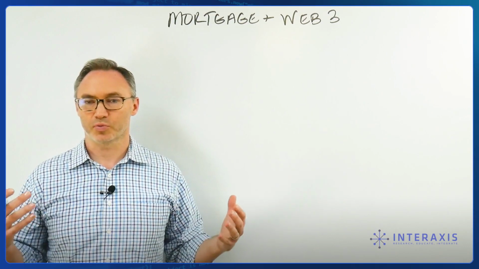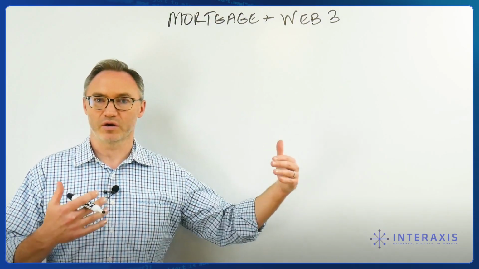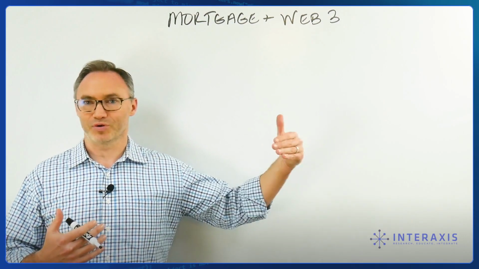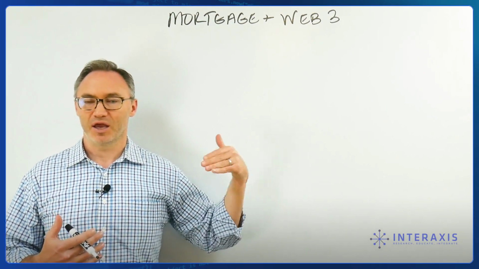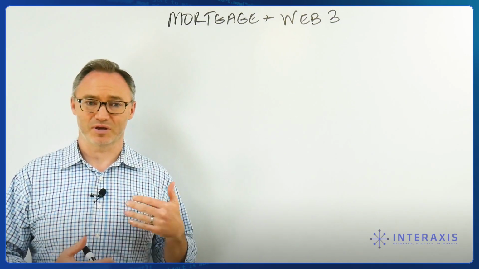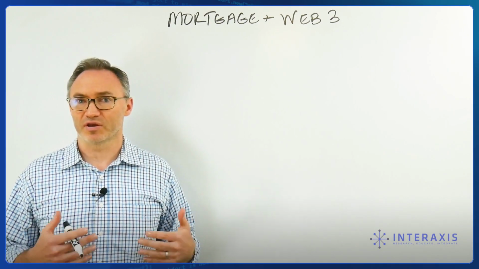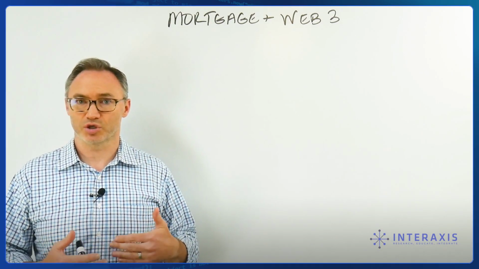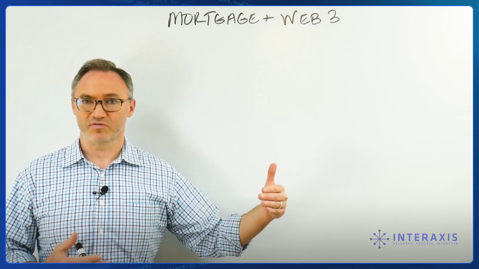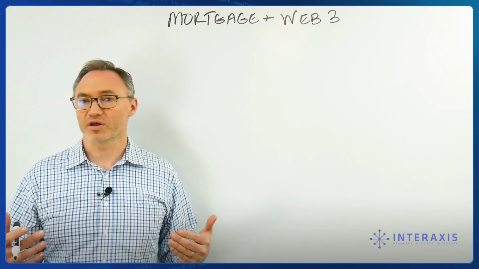And what we're going to do is break down all the different parts of a traditional mortgage and then talk about where Web3, crypto, DeFi might come in and make the process more efficient, and try not to do so in a way that makes it look like a gimmick or makes it look like we're going too far to add crypto to anything, because that's not what we're trying to do. We're trying to show where the system that's being developed, the ecosystem that's being developed, the protocols and everything are going to make things more efficient.